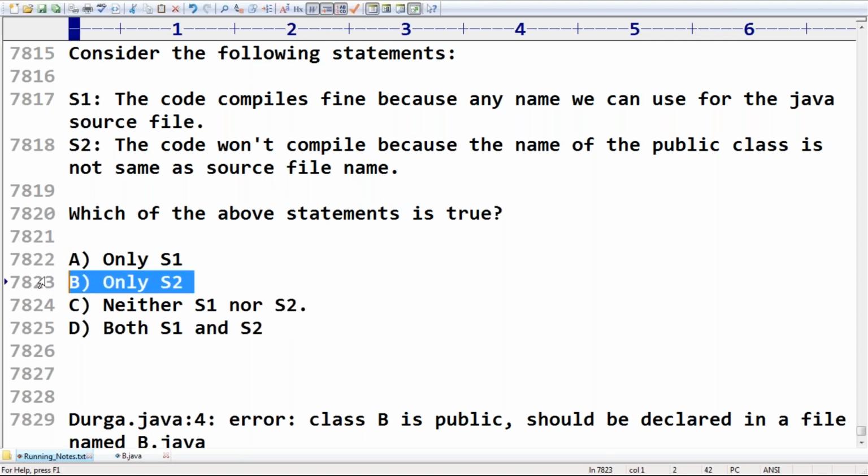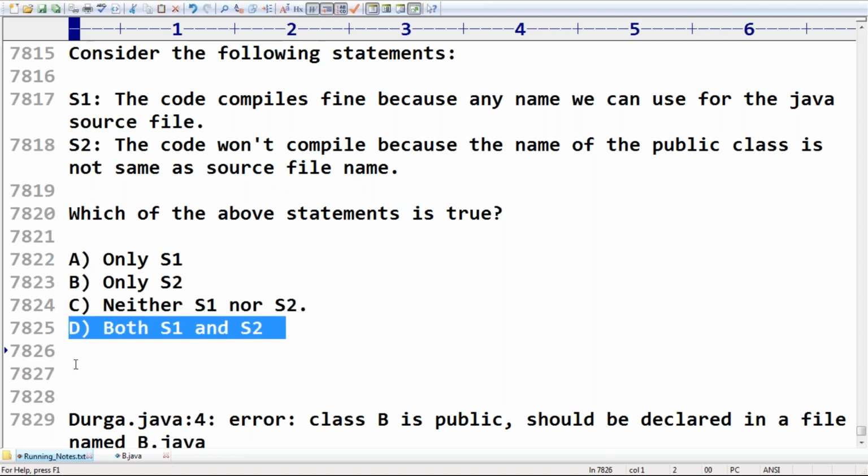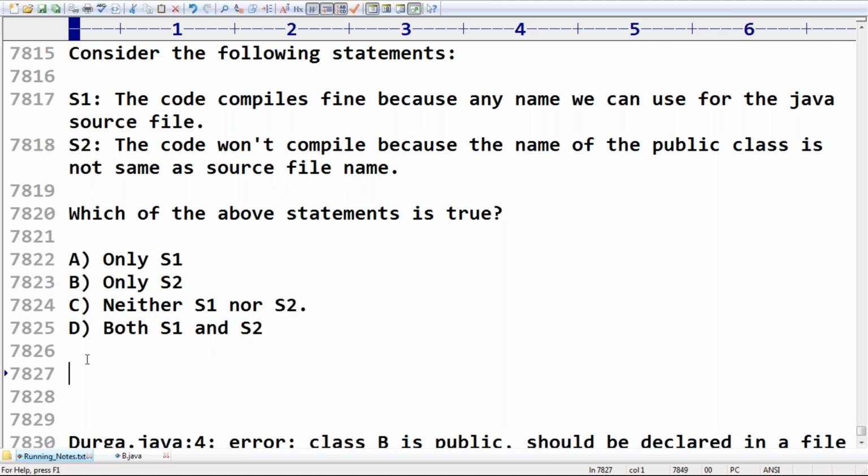Only S1 is true. Only S2. Next, neither S1 nor S2. Both S1 and S2. Can you please confirm which one is the answer, sir? Sir, do you know the answer is B? I hope it is clear for all of you, right?